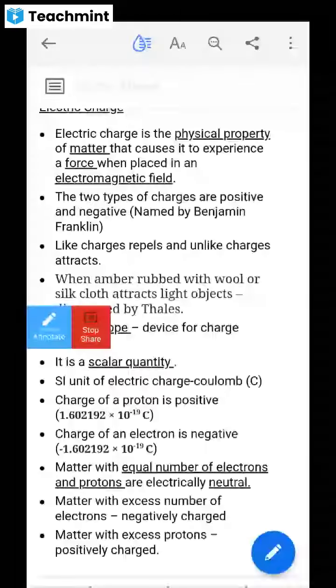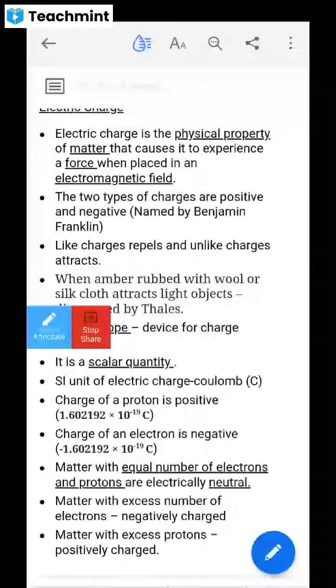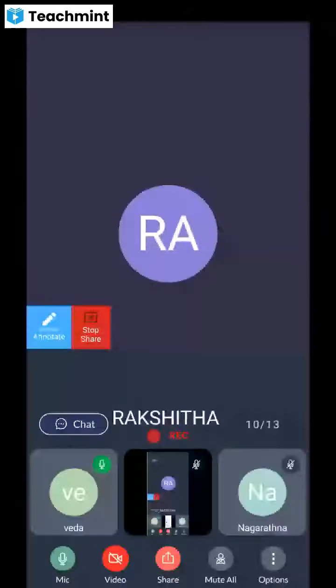Now, what does matter with an excess number of electrons or an excess number of protons turn into? Suppose I remove an electron from an atom. Take oxygen: how many electrons and how many protons are present?